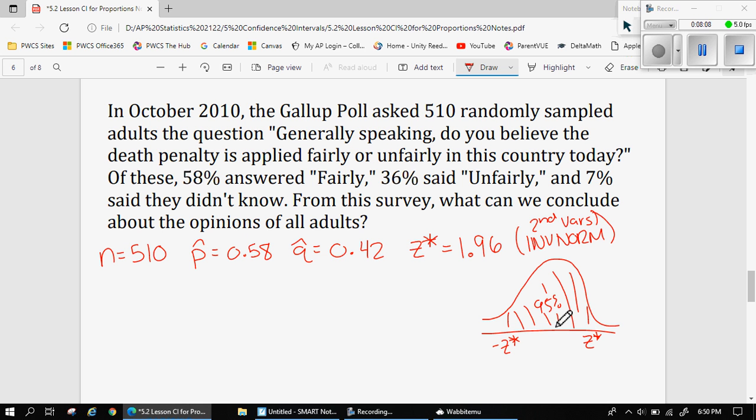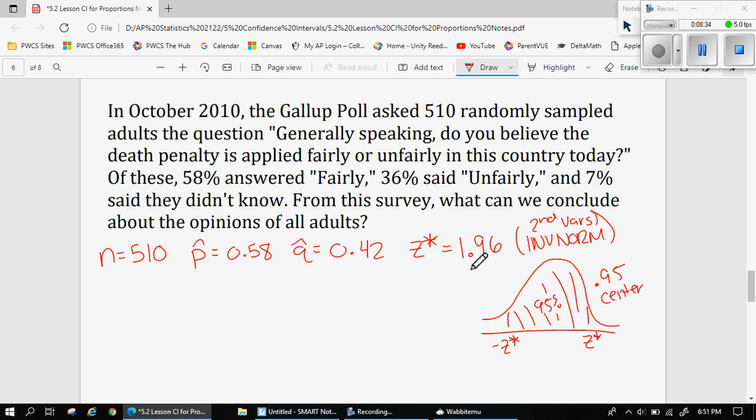I can show you how to calculate that since I can't pull up my calculator here, but you use the inverse normal, tell it you want the area of 95%, so 0.95 in the middle, in the center, and it will tell you a Z value. And that's that Z star. So 1.96 and negative 1.96 cut off approximately 95% of our distribution.